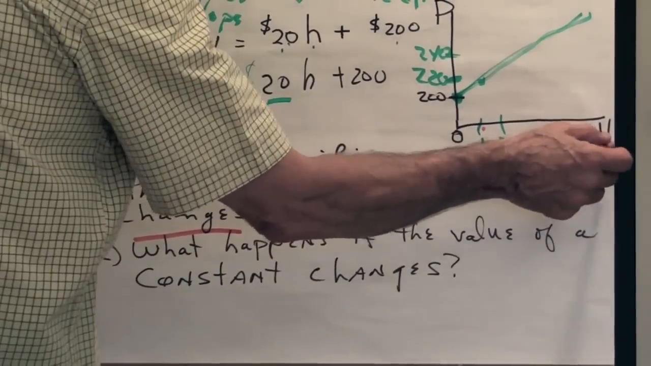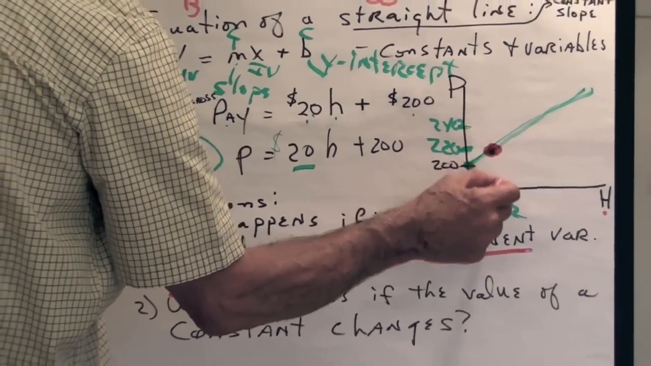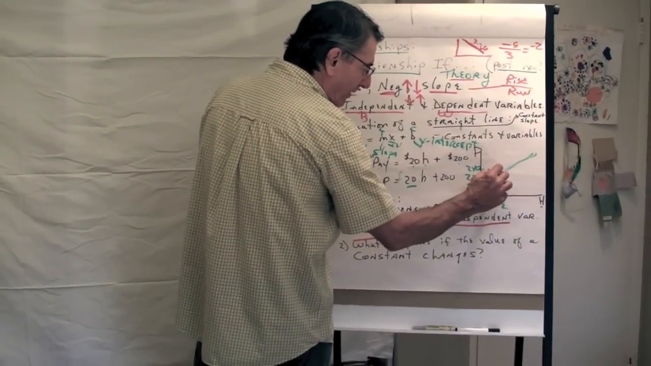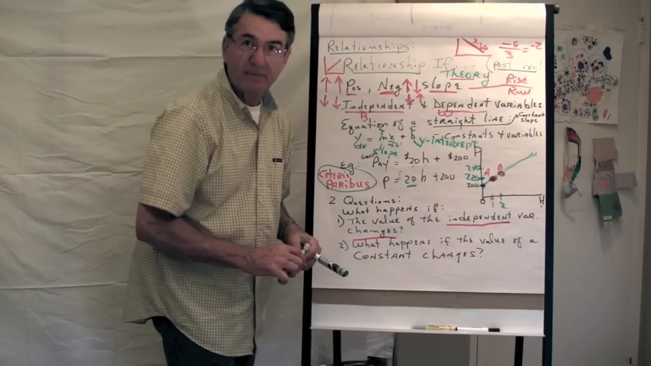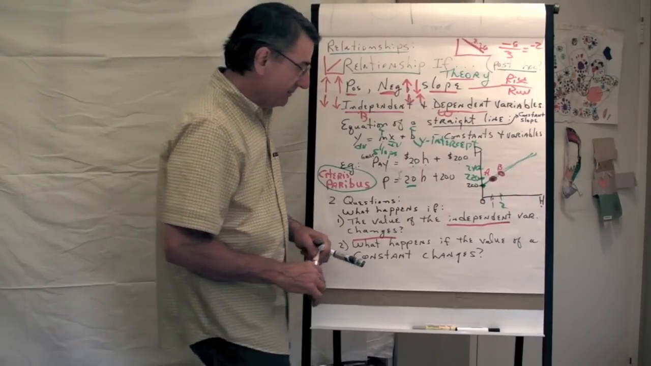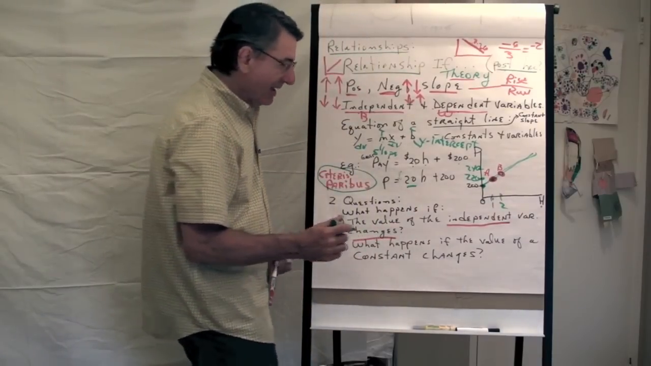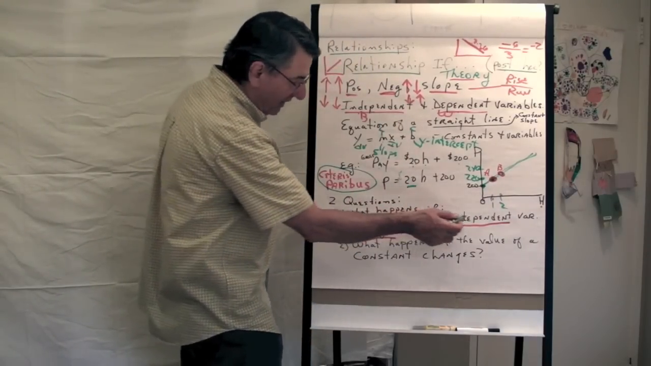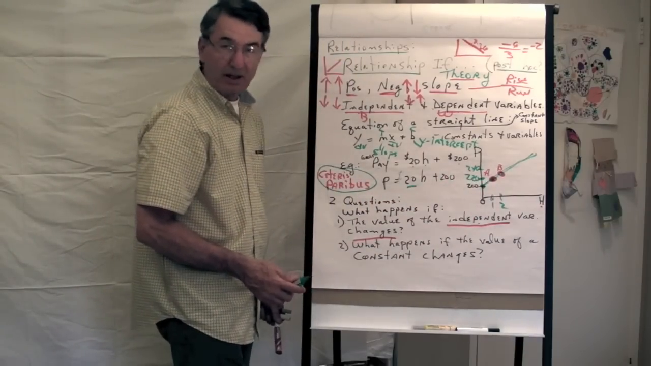Our independent variable is hours worked here, and if we change it from 1 hour to 2 hours of work, we simply move from point A to point B along the diagram. That's the answer to the first question. What happens if the value of the independent variable changes? We simply move from one point to another.